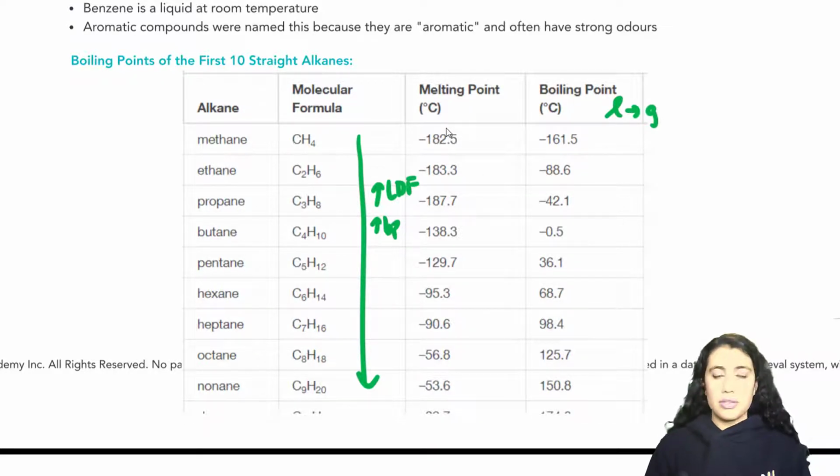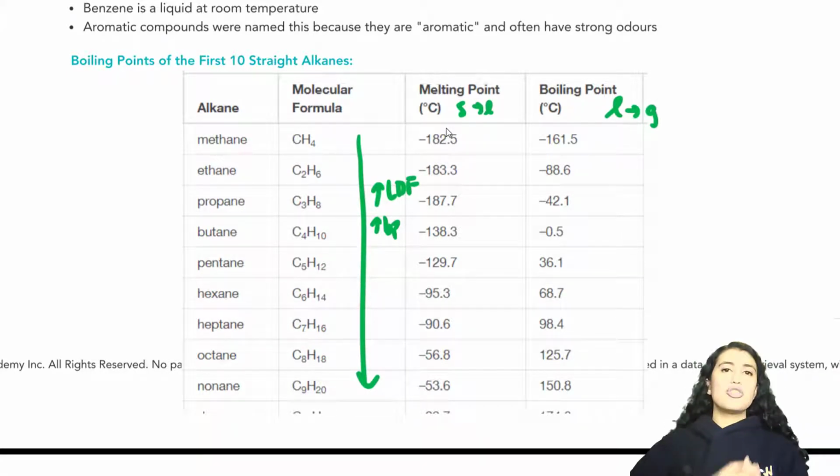And melting point follows a very similar trend. Melting point is just you're trying to melt the molecules, so you're going from a solid to liquid. It still requires putting in heat, and the stronger the bonds are, so as you go down because you have more carbons, then you're going to need to put more heat in. So that's just a general trend to know. Melting point increases and boiling point increases as the alkane chain gets longer.